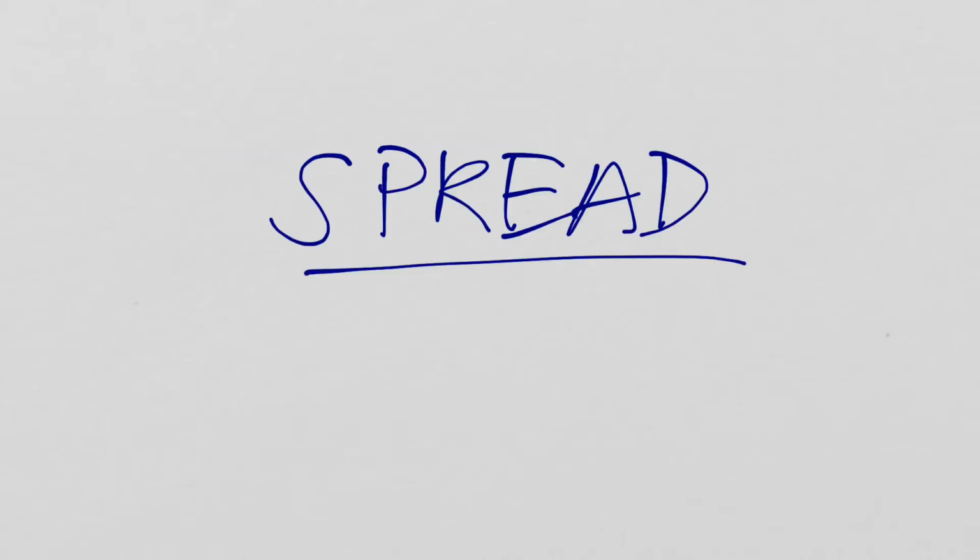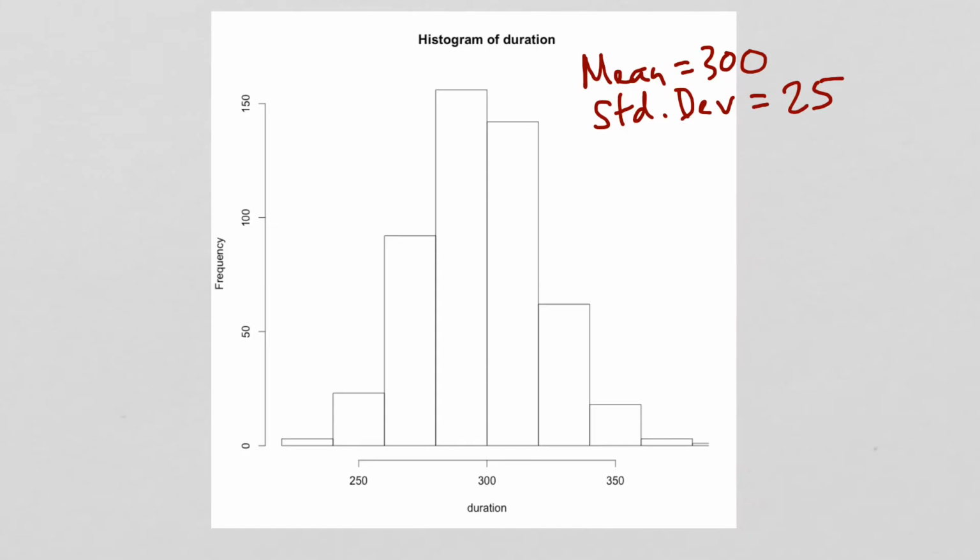Why? Because we need to worry about spread. You've already heard about this a little bit in terms of standard deviation, but let's take a closer look at this. So here, let's say we measured 500 durations of some syllable, and what we find is that we have a mean of 300 milliseconds for these 500 durations, and a standard deviation of 25 milliseconds.